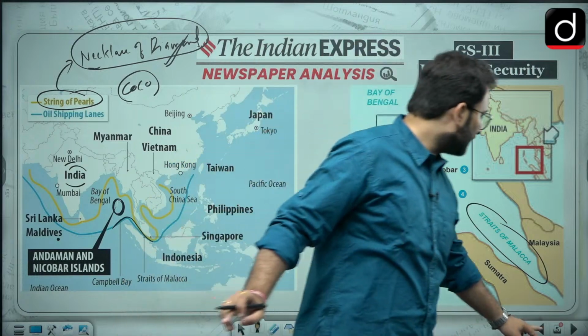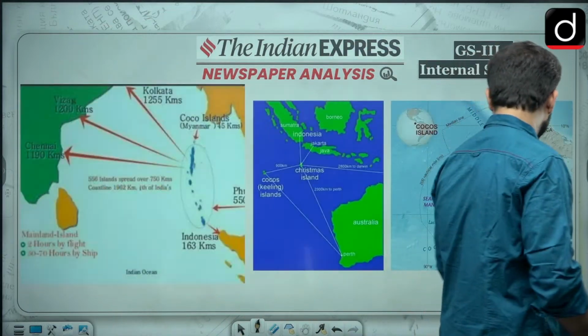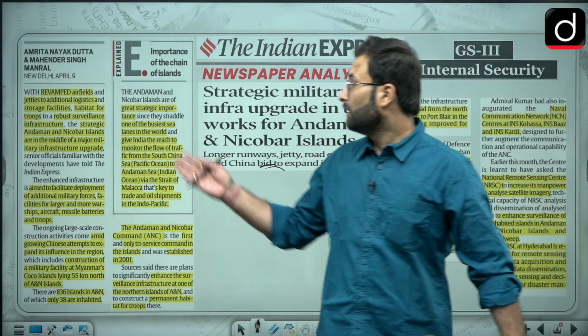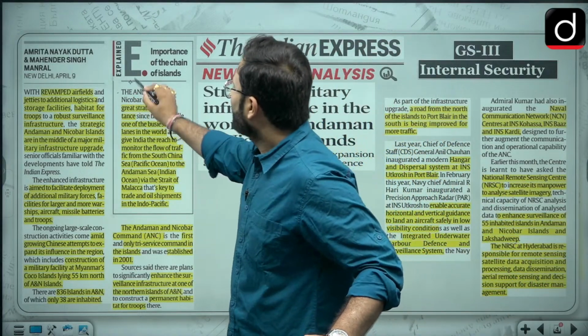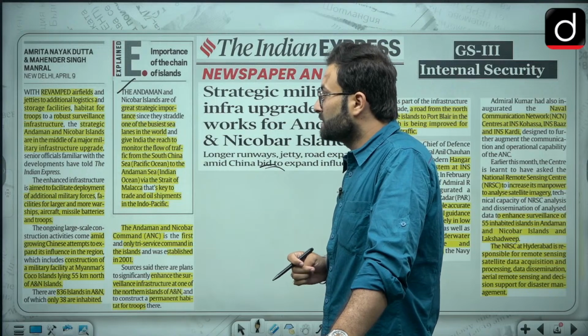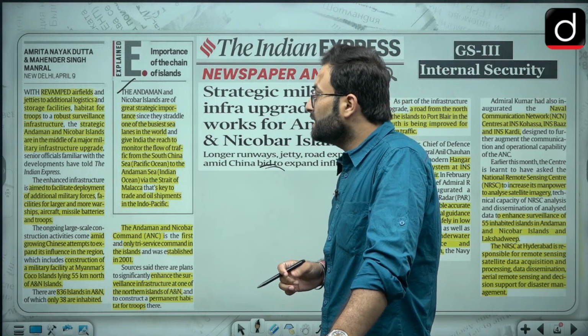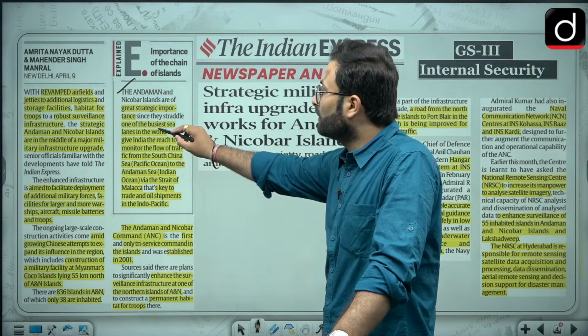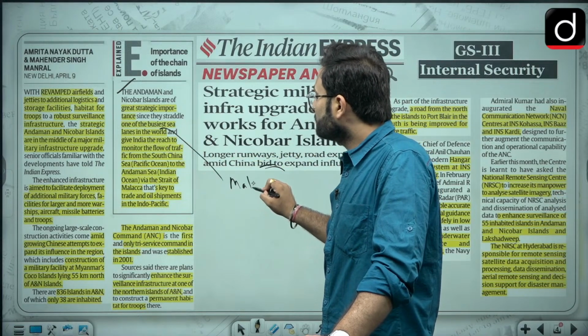Now coming to the article again, and before that I would want you to see this particular explained session here. The Andaman and Nicobar Islands are of great strategic importance, since they straddle one of the busiest sea lanes in the world, that is, they are talking about Strait of Malacca.